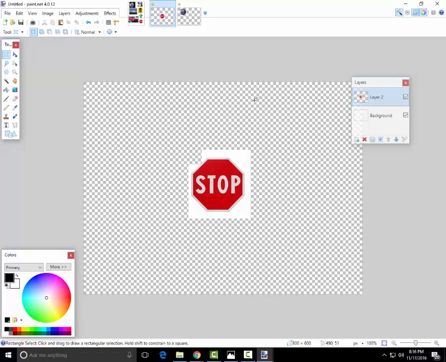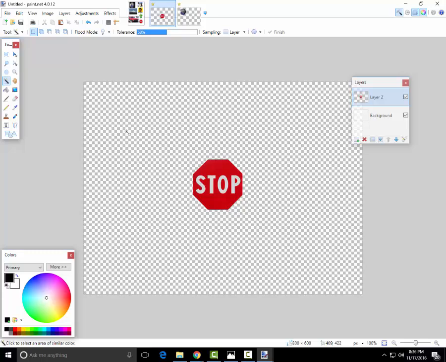Now comes the best part of all. We're going to get the magic wand tool here. We're going to select this. We're going to click on it there. And notice that it selected just the white, but it left the stop sign in there. So we're going to delete that. And now all we have is a stop sign.